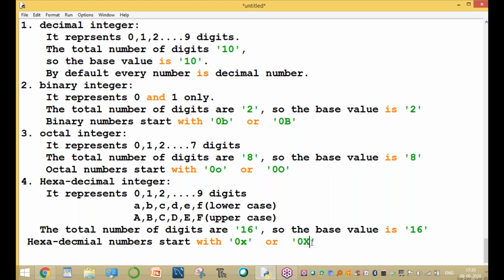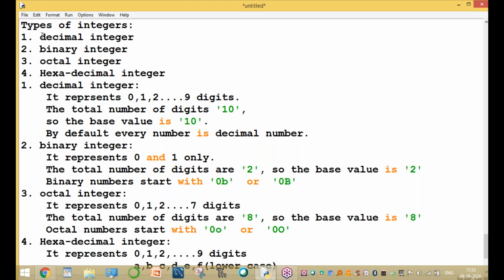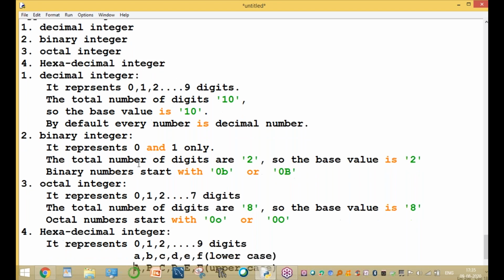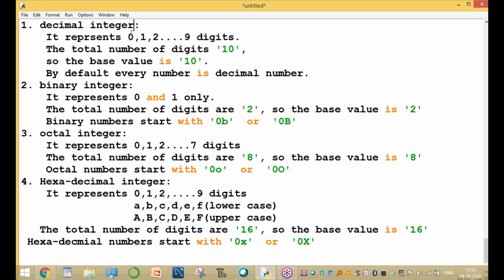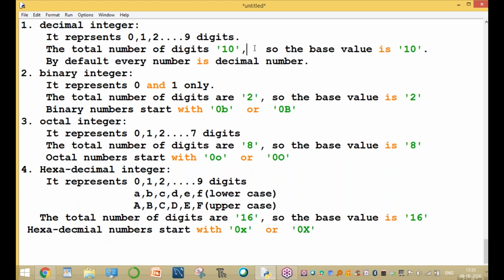These are the different types of integers in Python. Python supports 4 types: decimal, binary, octal, and hexadecimal. A decimal number represents 0 to 9 only, total 10, so the base value is 10.